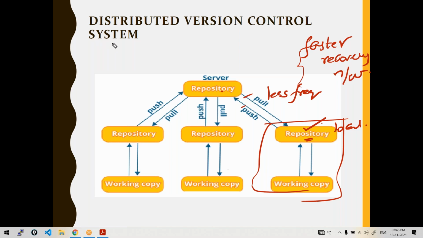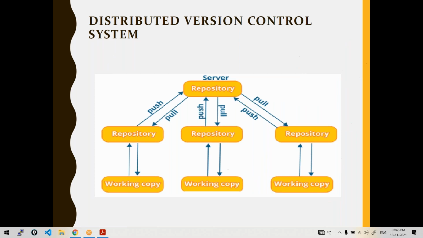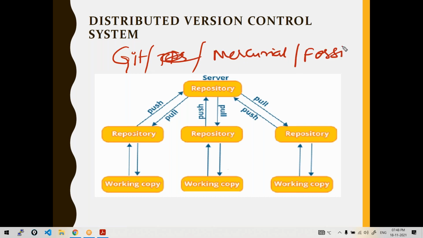And yes, Git comes under distributed version control systems. This is the architecture of distributed version control systems in general. Git, Mercurial, Fossil, all of these come under distributed. TFS comes under centralized.